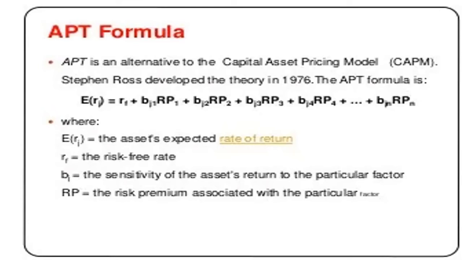RP is the risk premium associated with the particular factor. Here, as there are multiple factors, the risk premiums are also multiple. I hope you have got the formula and the APT theory.